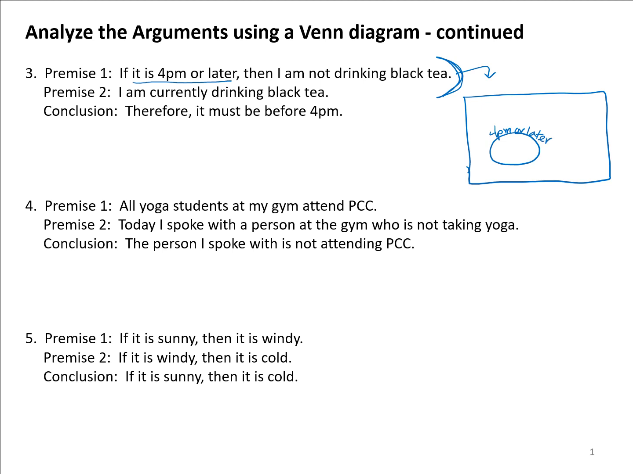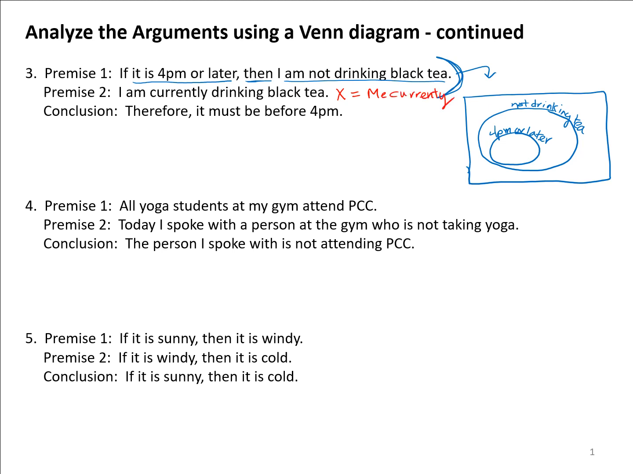And then it says, then I am not drinking black tea. So 4 p.m. or later would be inside the set of not drinking tea. All right, the next premise is I am currently drinking black tea. Now, for me to put in I am currently drinking black tea, that would be a lot of words, and I barely fit in not drinking tea. So often when we're talking about a specific situation, we'll use an X to represent that specific situation. So I'm going to say X represents me currently and what I'm currently doing.